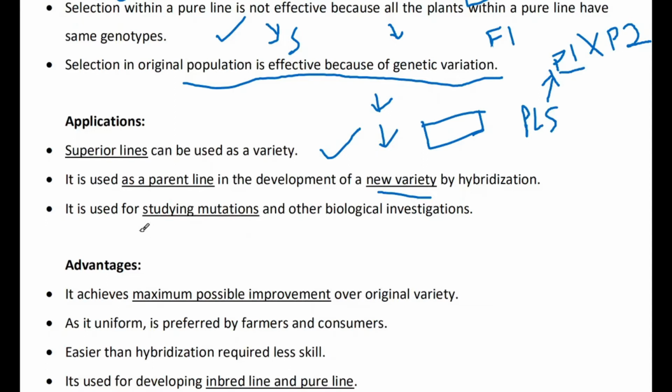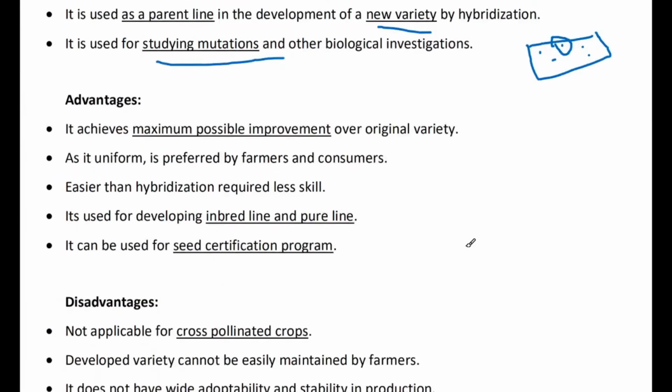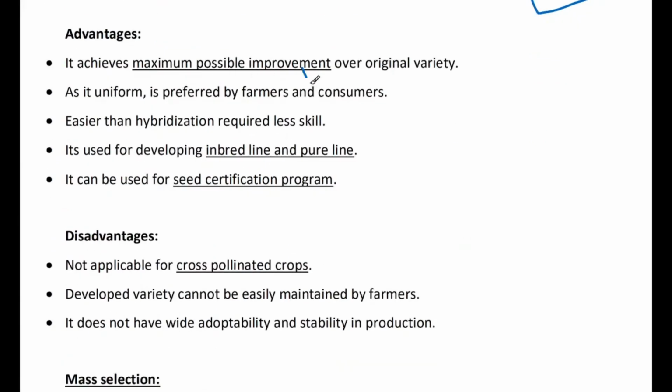Next one is, it is used for studying mutations because no such heterozygosity is available. So mutations, what are the genetic changes in a thousand number of crops in your area? It can be observed if some changes happen very shortly, you can say this particular plant has a mutation within its tissues, and you can go for biological investigation.